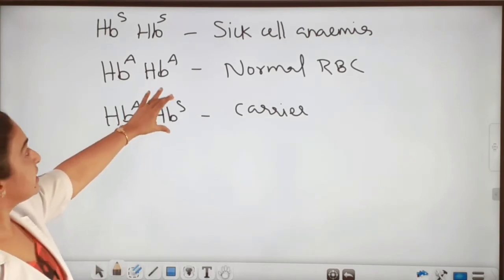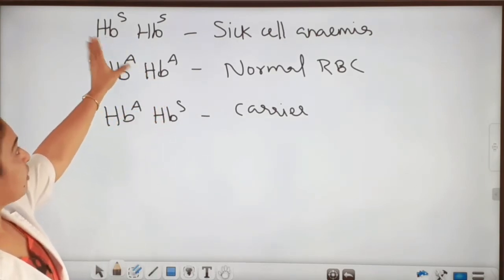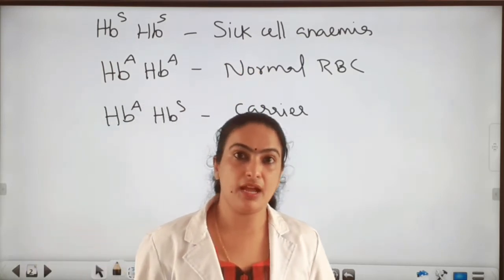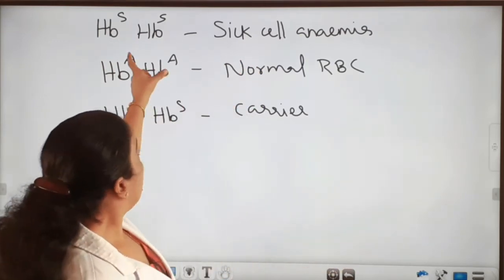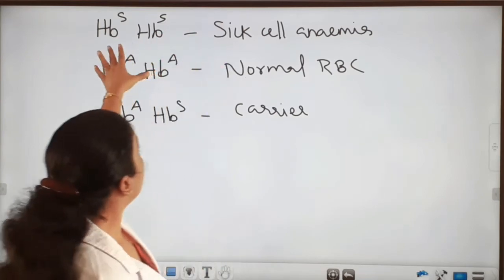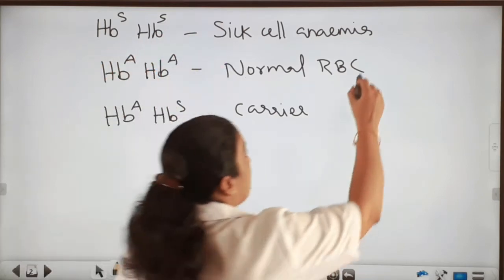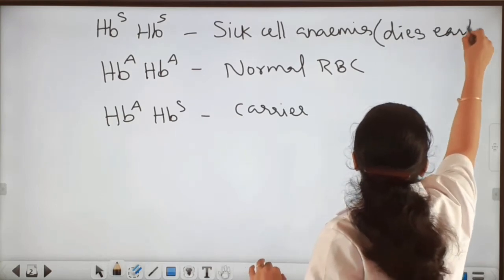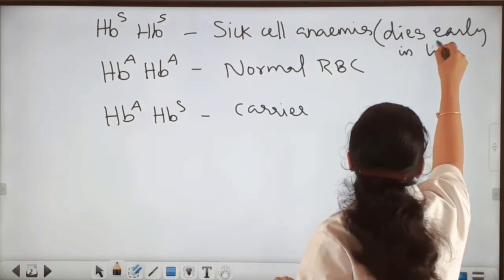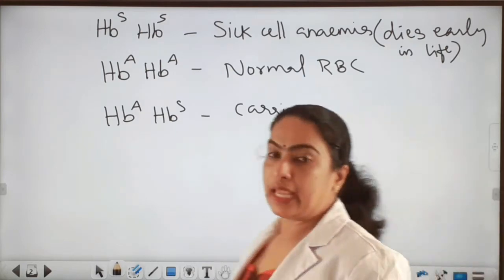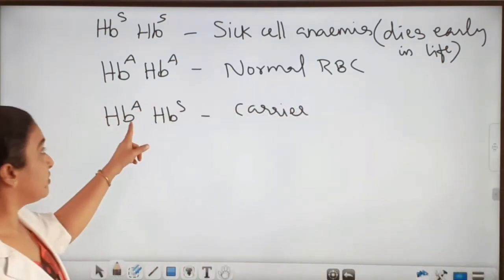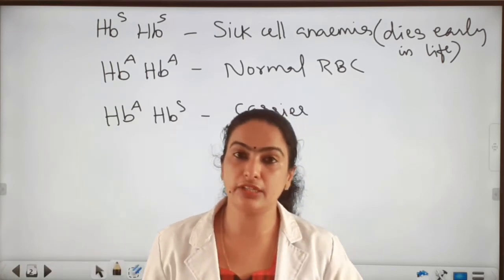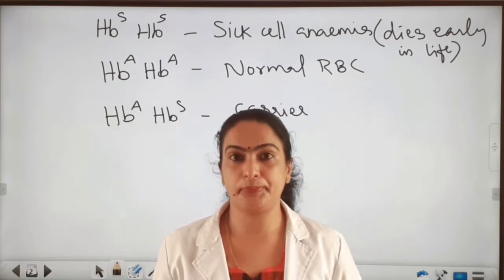When this recessive allele is homozygous, it is sickle cell anemia. But the problem is, if the person is having this kind of genotype, he dies early in life. And the person who is having this genotype in the hemoglobin, definitely he or she acts as a carrier.